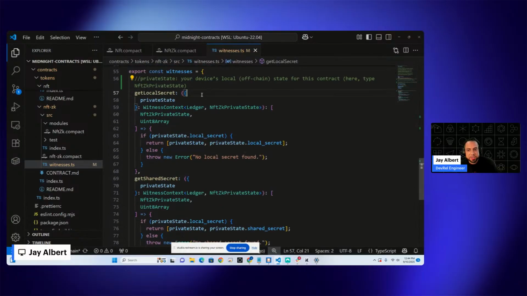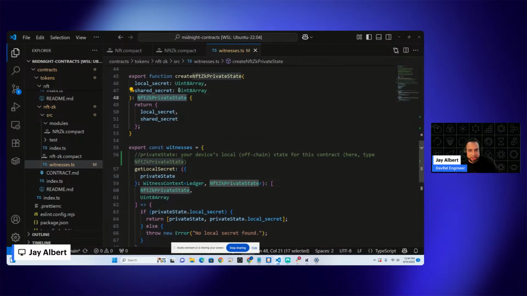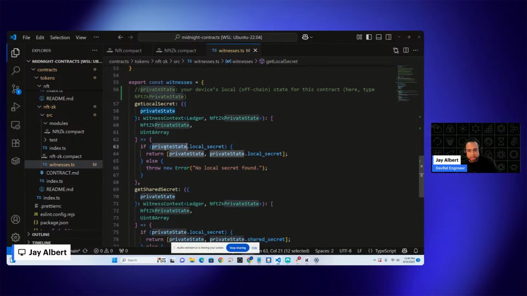And now here are our witnesses. So here we're taking our local state. We are having some sort of private state. We know that it's going to be of the type NFT ZK private state. So it's going to have these properties of local secret and shared secret. And here we're checking, okay, does this state have a local secret? If it does, then we want to return the private state and the secret.